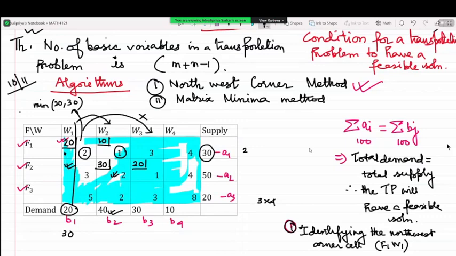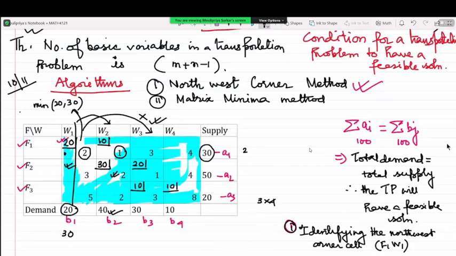But what about W3 right now? W3 still has a demand of 10 more units. Where to put it? F3, W3, right? And if you now look at the capacity of F3, F3 can supply 10 more units, so that can be put right here. Okay? Are we all okay with the method?